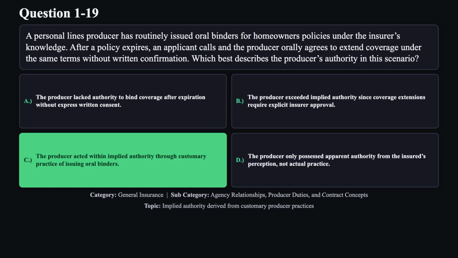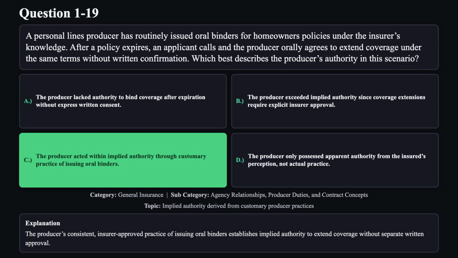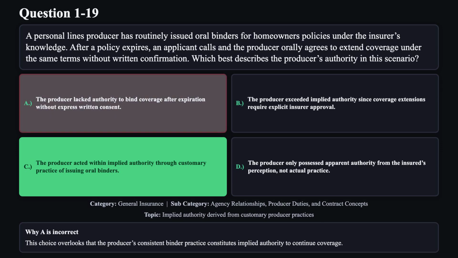The correct answer is C. The producer's consistent, insurer-approved practice of issuing oral binders establishes implied authority to extend coverage without separate written approval. Reason A is not correct. This choice overlooks that the producer's consistent binder practice constitutes implied authority to continue coverage.